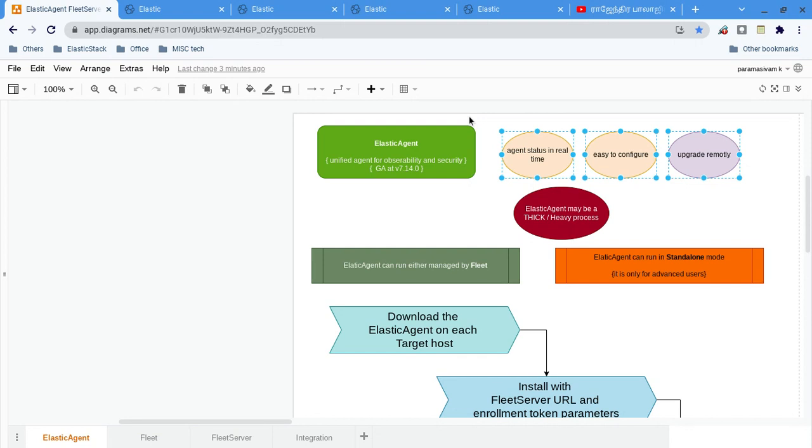The second negative is, let's say, as I told you, on some of the machines we installed Metricbeat, Filebeat, and Winlogbeat. So 3 Beats we have installed separately. All these are separately installed and separately maintained. So that is the second negative.